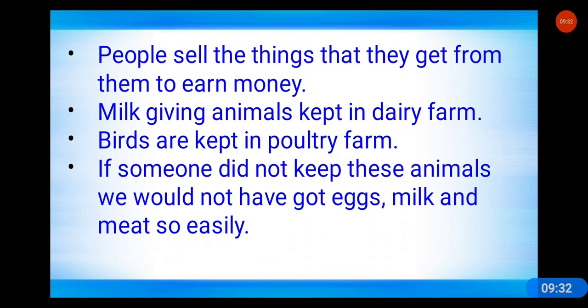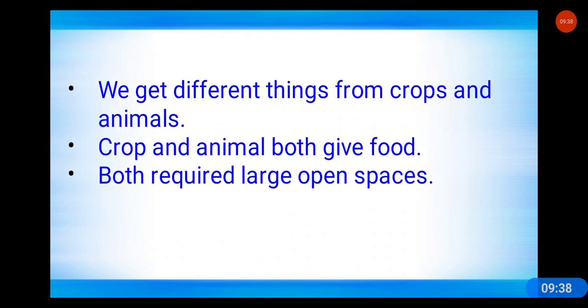Understand? So these two, crops and animals, both give us food. How? Crops give us food such as grains, and animals give us food such as milk, meat, eggs. So both require large open space. Understand? So we cannot keep them in a small space. They require to be kept in large open spaces. Understood?